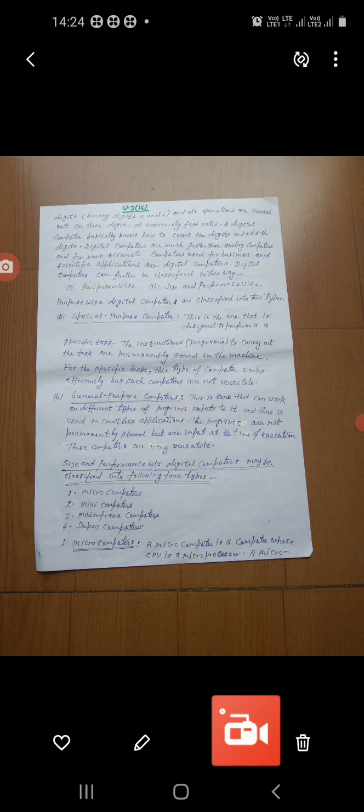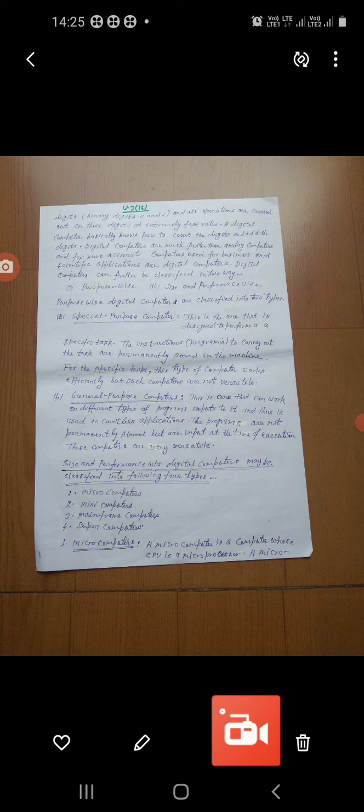Computers used for business and scientific applications are digital computers. Okay, this means digital computers find application in business and scientific areas. Digital computers can further be classified in two ways, that is, purpose wise and size and performance wise.